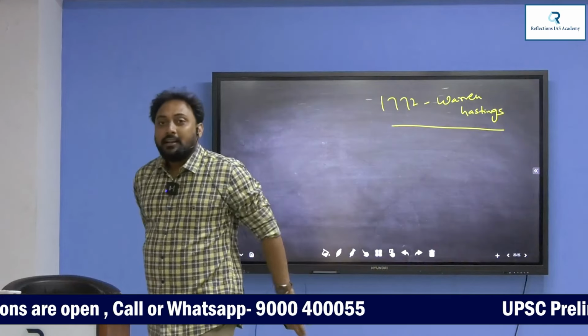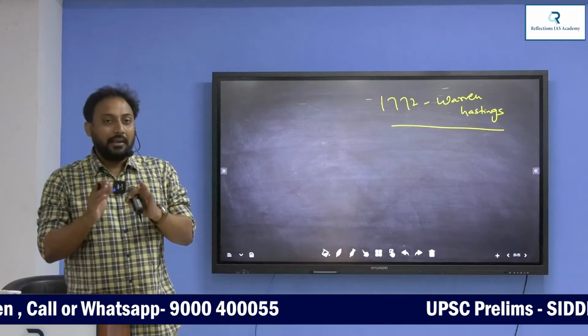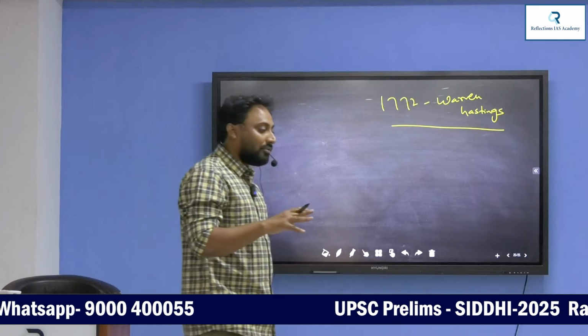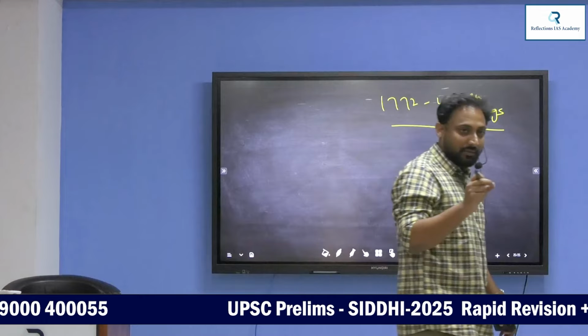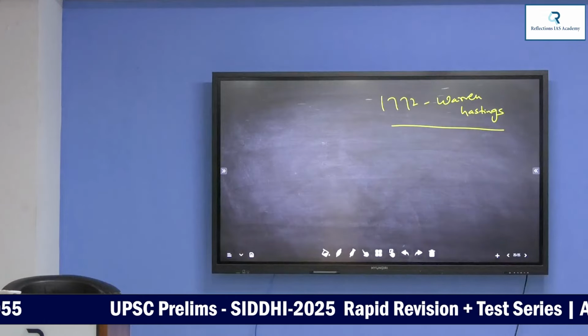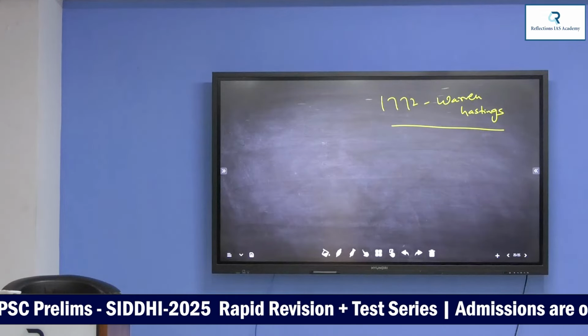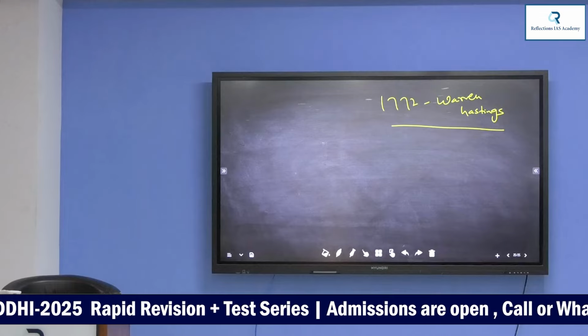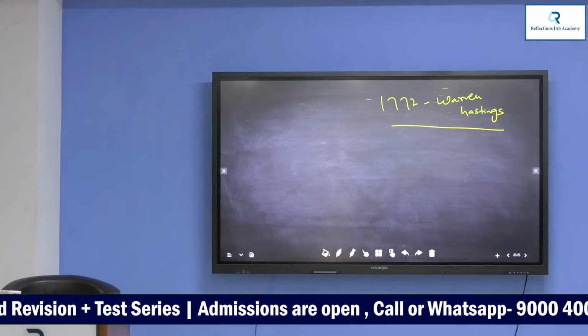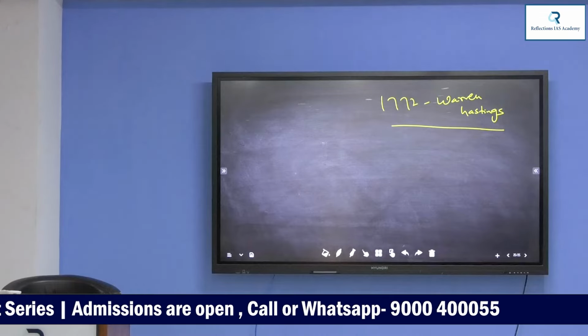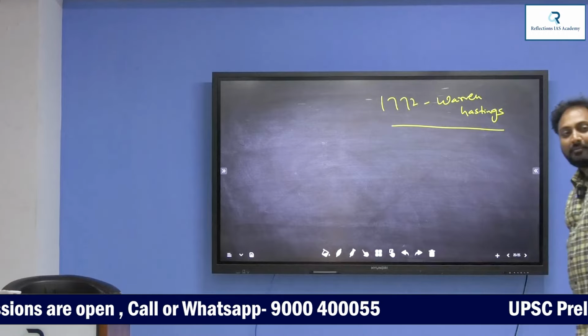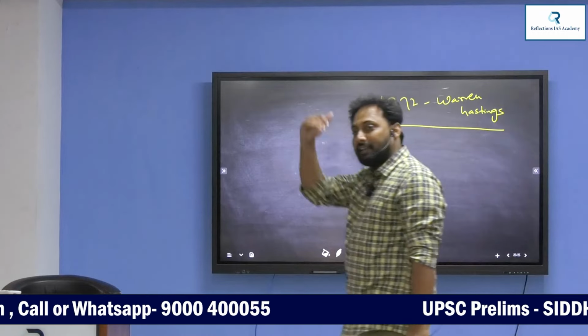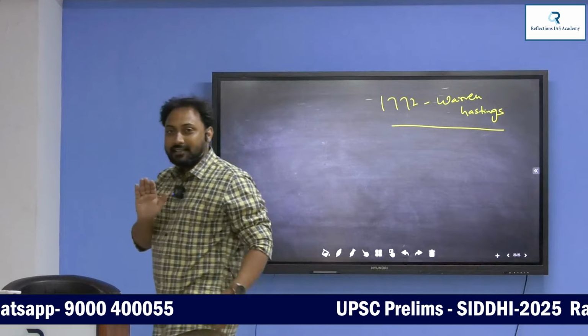Understand? Next, the English East India Company was not allowed private trade. This is also one of the provisions in the Act. English East India Company is not allowed private trade. They are only allowed to trade with England. No private trade is allowed in the company.